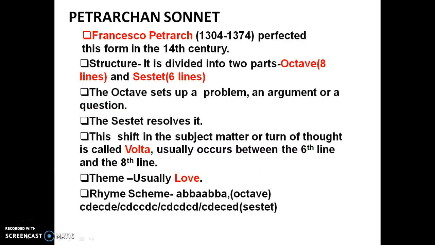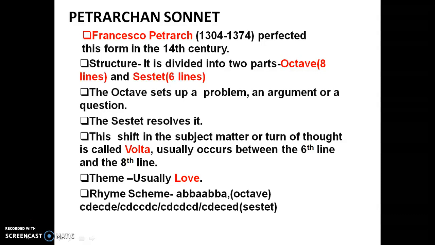So, what is a Petrarchan sonnet? It was Francisco Petrarch who perfected this form of sonnet in the 14th century. This sonnet is divided into two parts: the octave, which consists of 8 lines, and the sestet, which consists of 6 lines. The octave sets up a problem, an argument, or a question, while the sestet resolves it. This shift in the subject matter, a turn of thought, is called volta, and it usually occurs between the 6th and the 8th line of the sonnet.